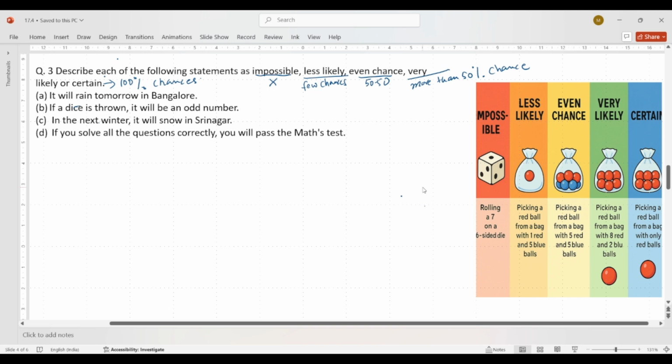Okay, so let's check the example here. A1 is: it will rain tomorrow in Bangalore. Rain in Bangalore is common, so maybe it will or maybe not. It's like 50-50% chances. So our first answer will be even chance.